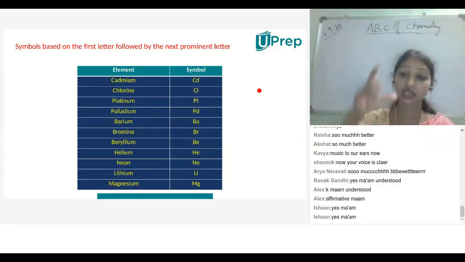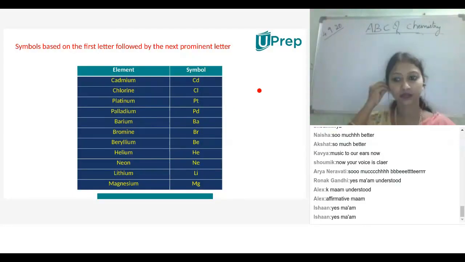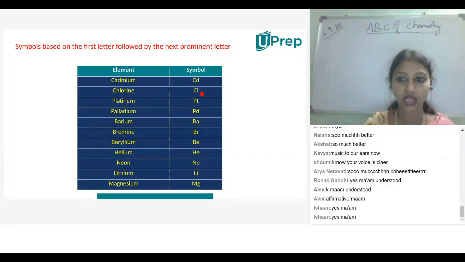The first letter should be capital, the second letter small. Understood, children? Cadmium Cd, chlorine Cl, platinum Pt, palladium Pd, barium Ba, boron Br, beryllium Be, helium He, neon Ne, lithium Li, magnesium Mg.